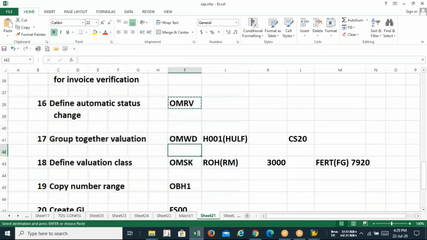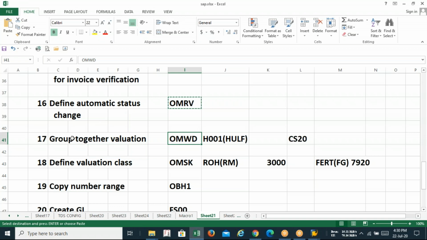OMWD. Okay, guys, this is called group together valuation. Now, what is the meaning of group together valuation? See, the meaning of group together valuation is that your company code may have more than one plant. Guys, one company code may have more than one plant. It doesn't necessarily mean that you have only one plant. You can create more than one plant.